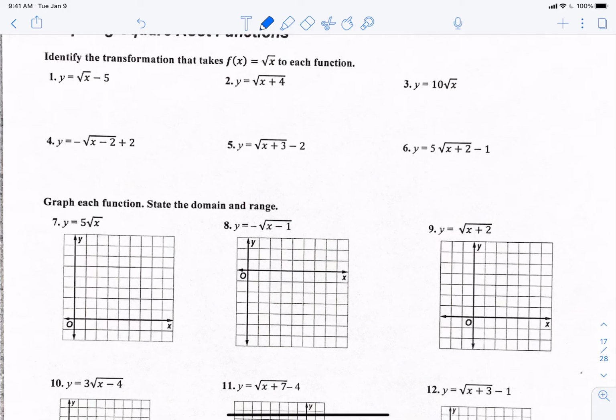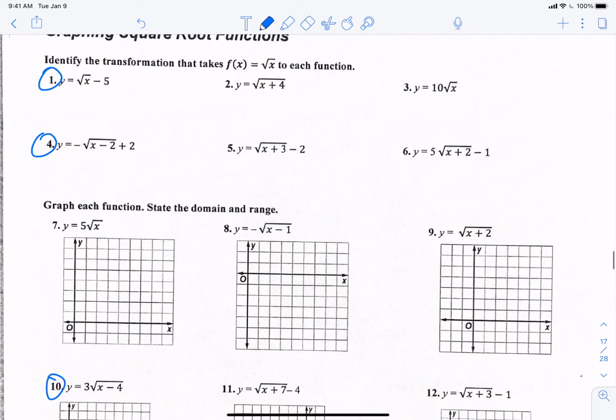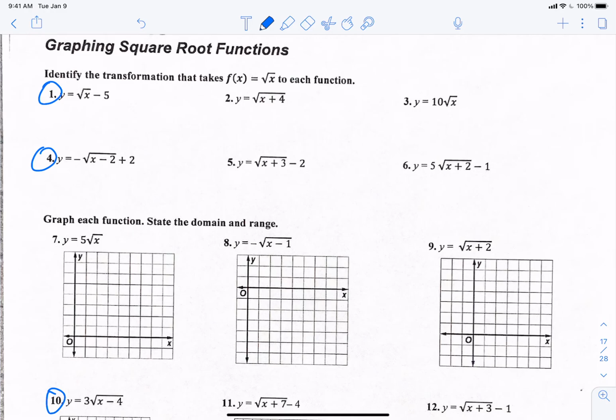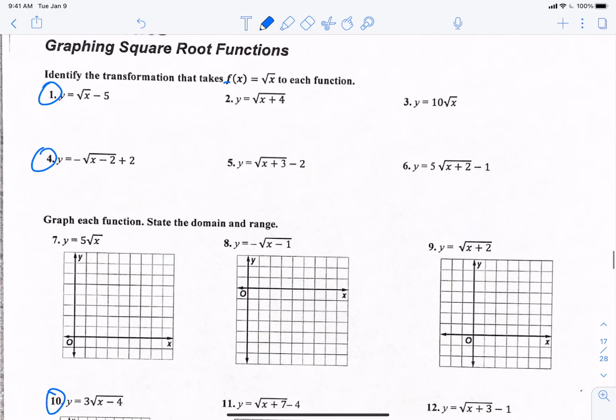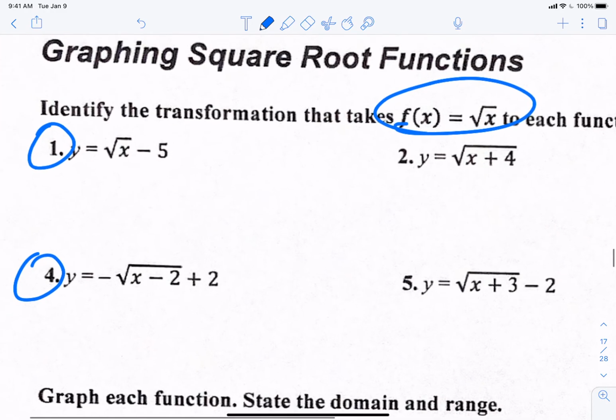Oh, okay, let's do 1, 2, 10. Or no, excuse me, 1, 4, 10 together. Number 1 and number 4 are just saying identify the transformations. So if we start with the square root of x, basically it's asking what is the minus 5 doing? It's moving it down 5.